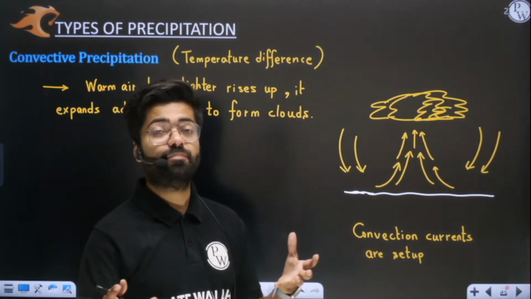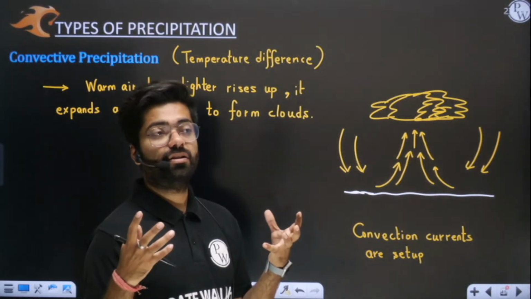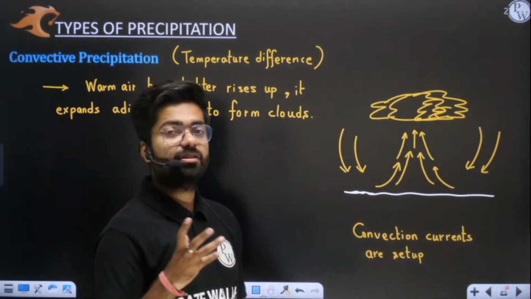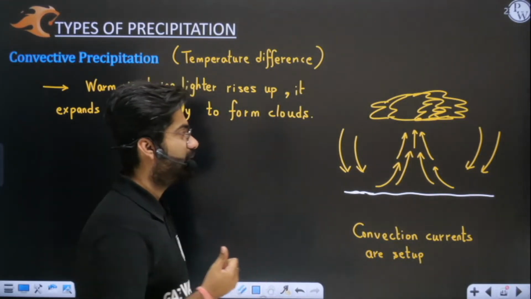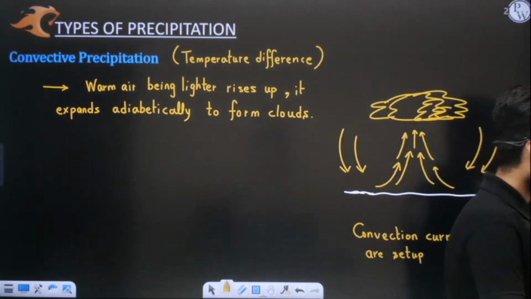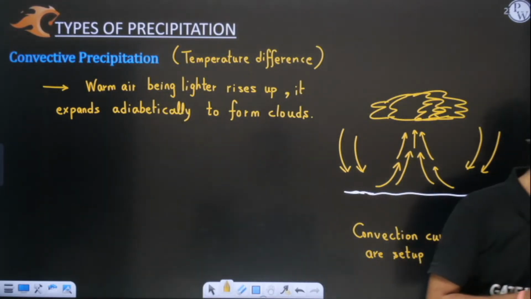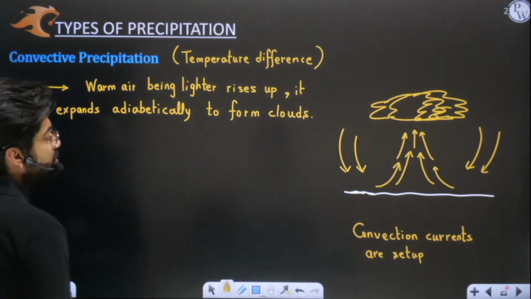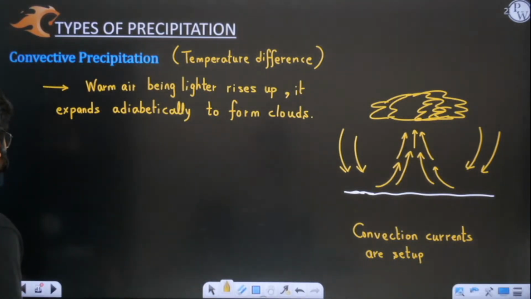At the equator we have a different kind of vegetation. Forests are very thick at the equator. Why? Because more and more rainfall is there. I hope this is clear to you. So it's a concept, but let's not go there. I hope the convective precipitation topic is fully clear to you.